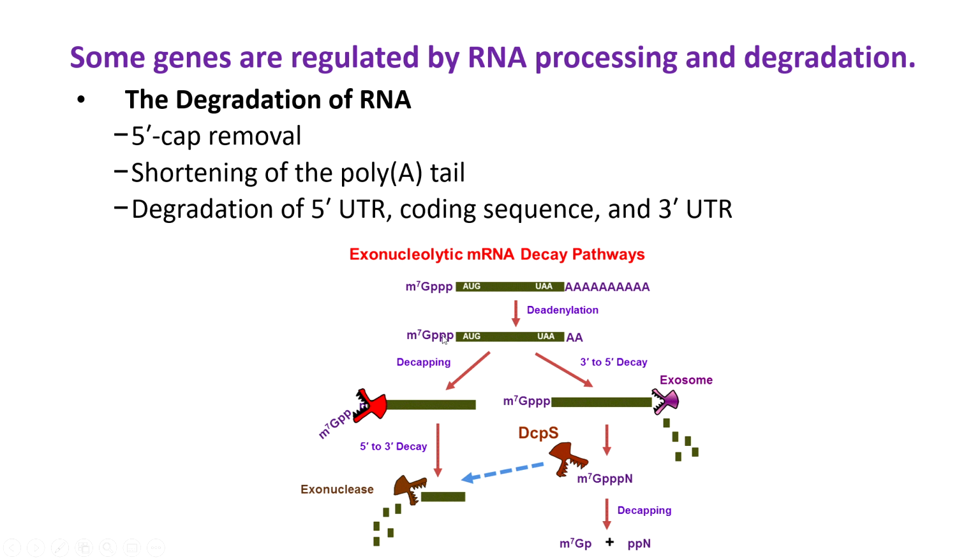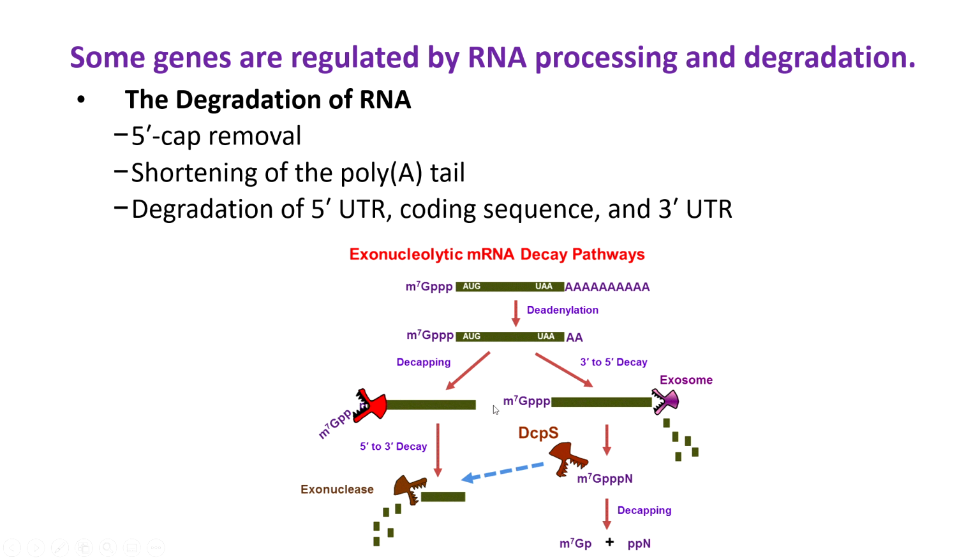So you're basically removing the two components of the messenger RNA that help to stabilize the ribosome. If you remove them, the ribosome can't be stabilized, and therefore it won't be able to translate as much protein. And so you could stop there, where you just degrade the poly A tail.